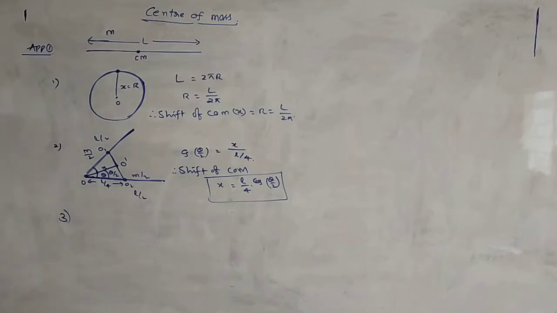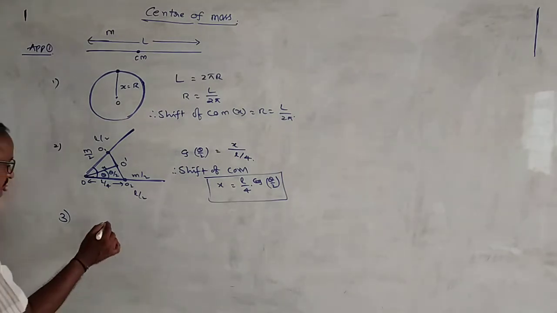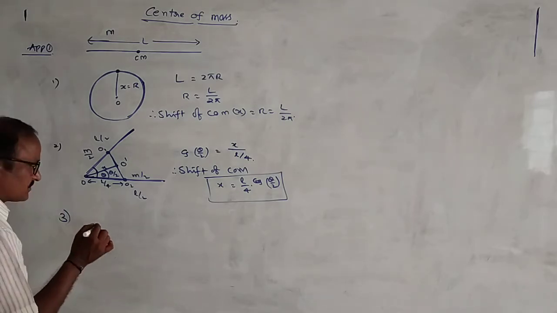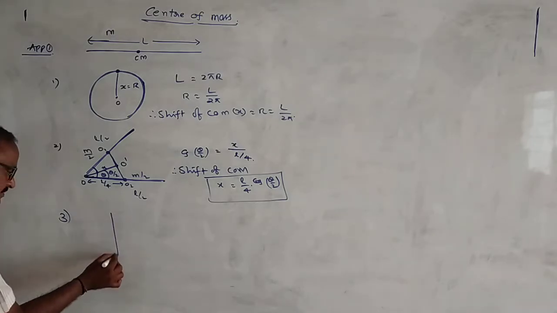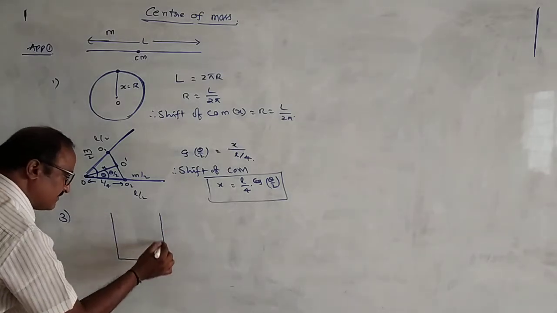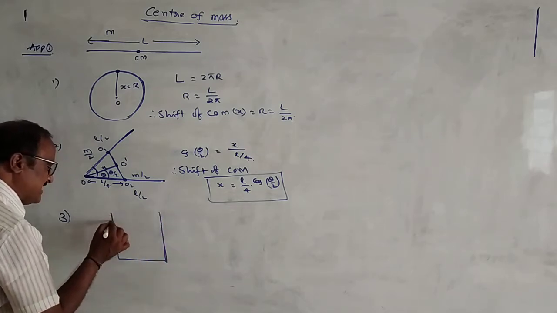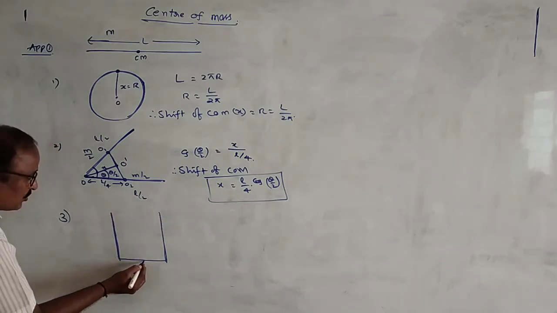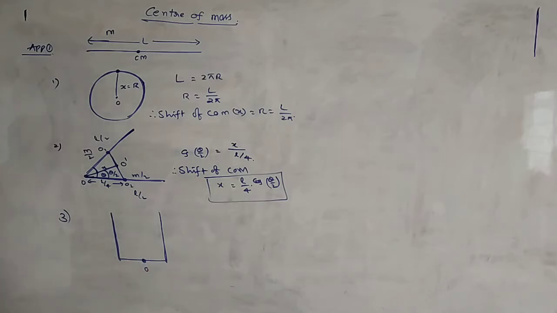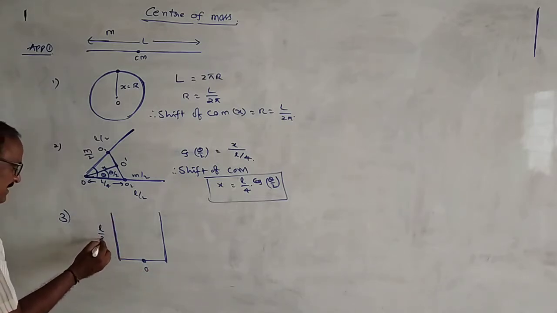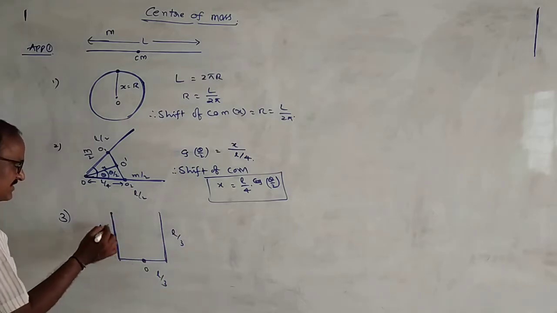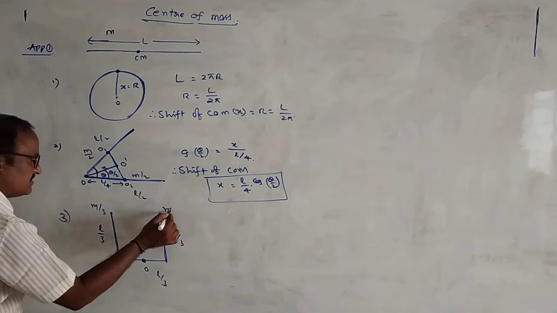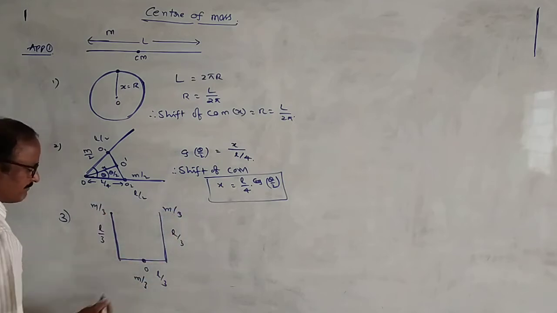Okay? Right? So one more parameter, one more concept. Suppose in the same way the wire is bending in the form of a U shape, having three equal parts. When we bend it in a U shape, find the shift of center of mass. Total length is L, right? The original center of mass is lying at this point. Okay, there will be three parts. Length of each part is equal to L by 3. L by 3 is also equal to L by 3. And the mass of this portion is m by 3, this is m by 3, and this mass is also equal to m by 3.